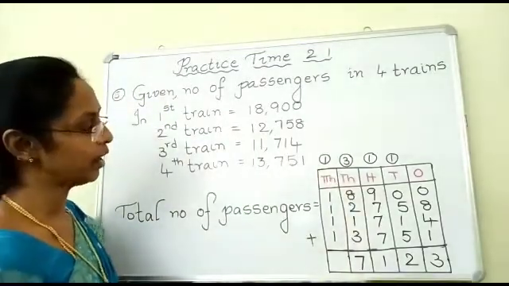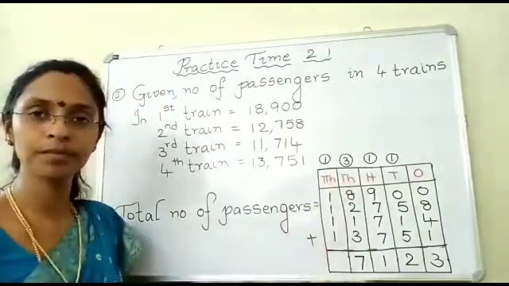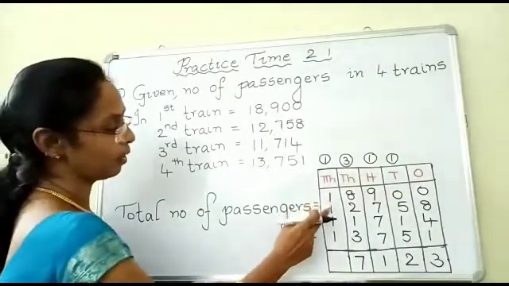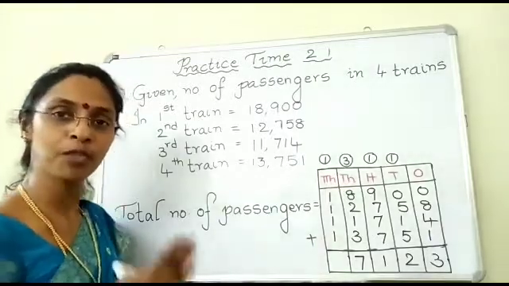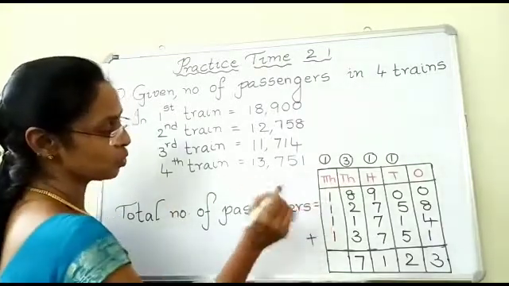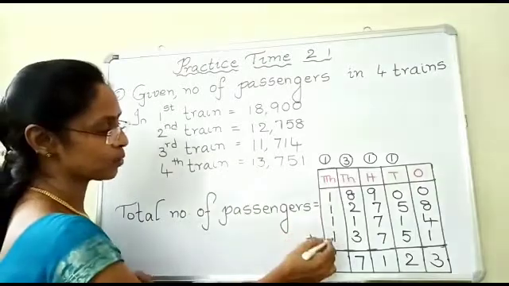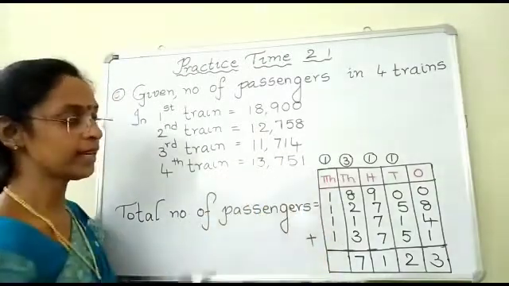Okay, children. Now add the 10,000s column. You have 1, 1, 1, 1. How many ones are there? 4. 1 plus 1 is 2. 2 plus 1 is 3. 3 plus 1 is 4. And this one it is 5.